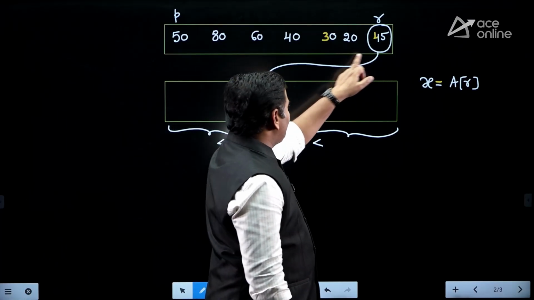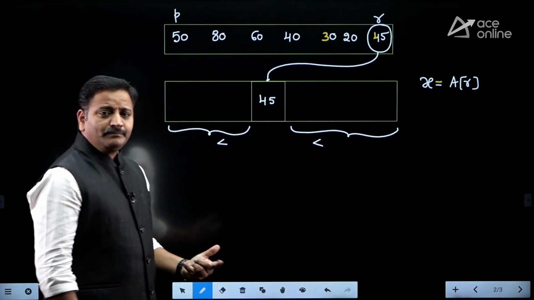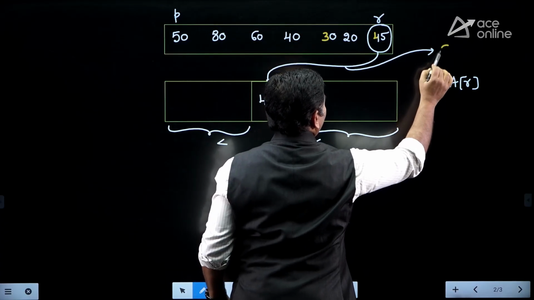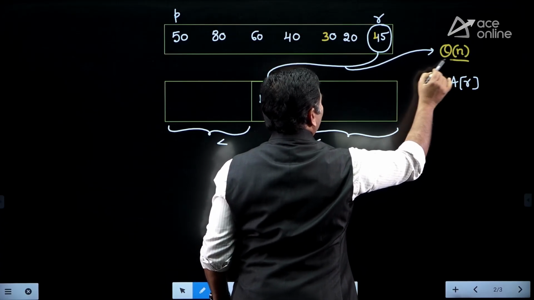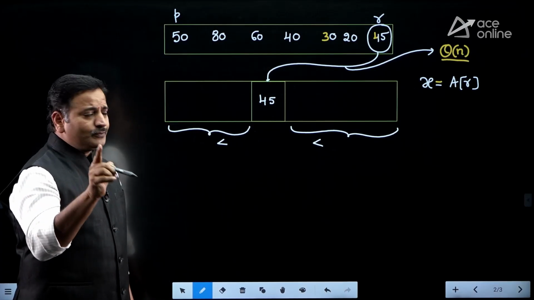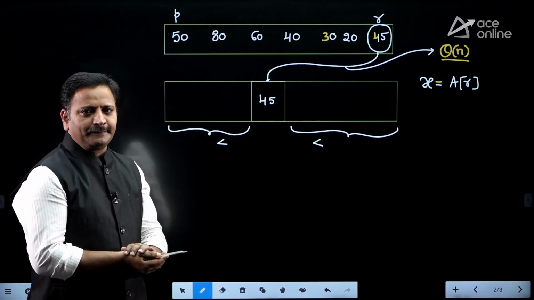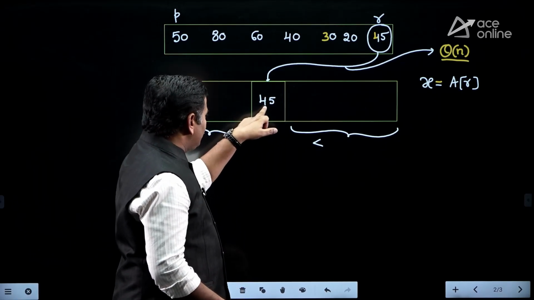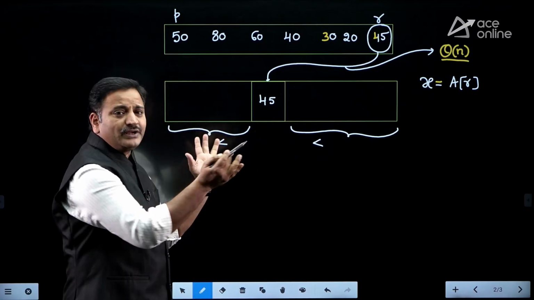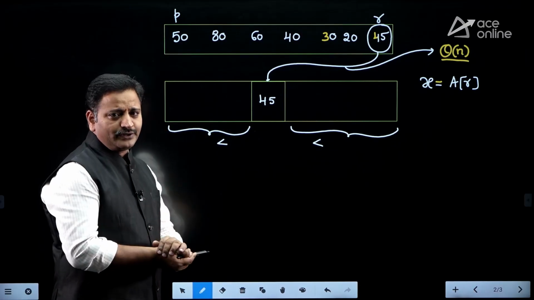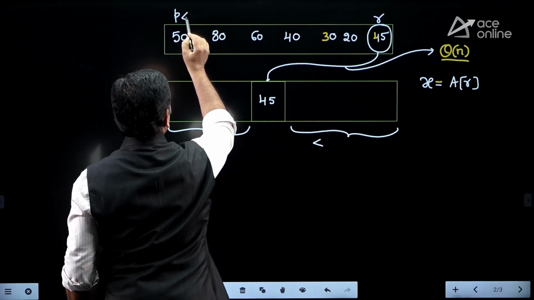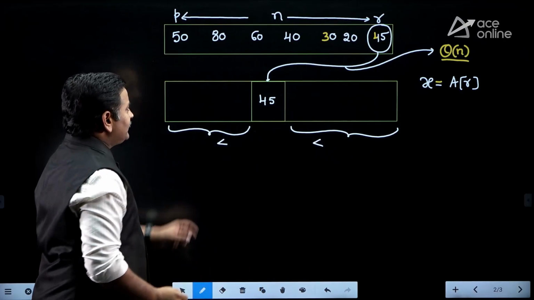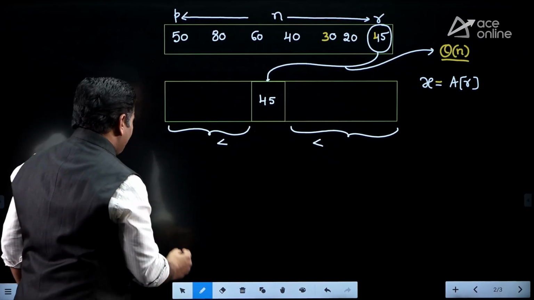But to place 45 in the proper place, which algorithm did we apply internally? The partitioning algorithm. Therefore, that partitioning algorithm takes time complexity theta of n. We can read from the notebook, you can understand. Partitioning algorithm, to place the pivot element in the proper place, takes theta of n time. Right, friends? So as a result of placing 45 in the middle position, this array is splitting into 2 equal parts. Suppose let us assume there are n elements in the array, and the time required for sorting n elements I am defining as T of n.